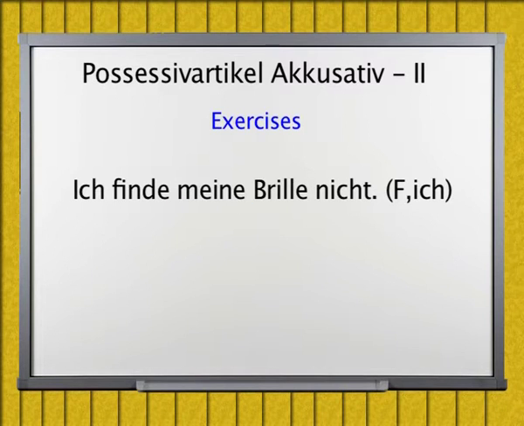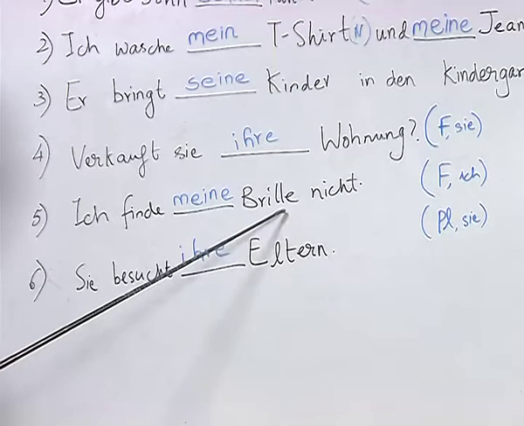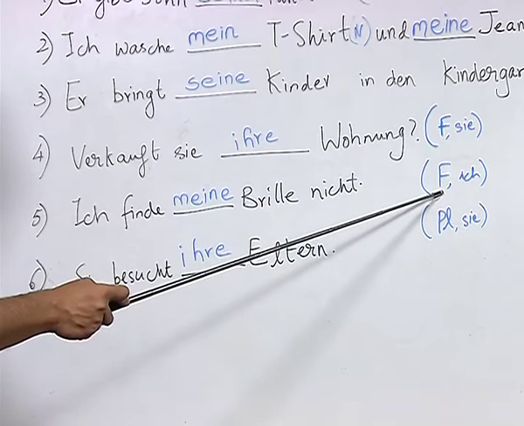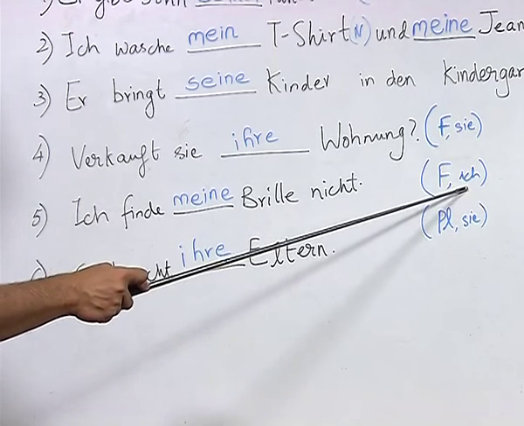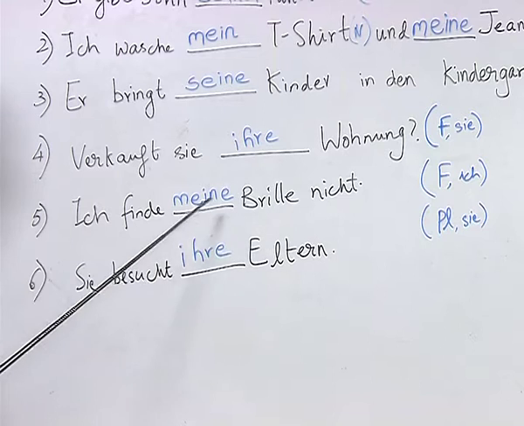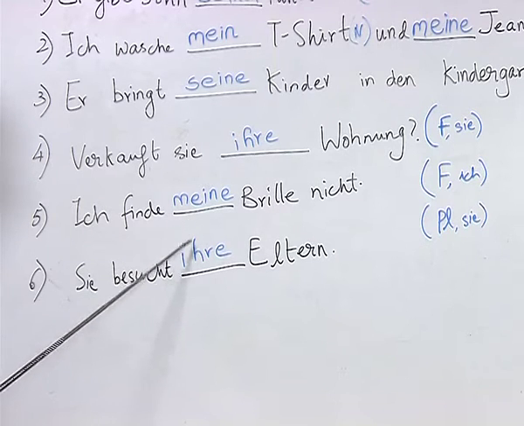Number 5, ich finde meine Brille nicht. Here also the student correctly identified that the noun Brille has got the feminine gender, and combining it with the pronoun ich, we get the possessive article meine.